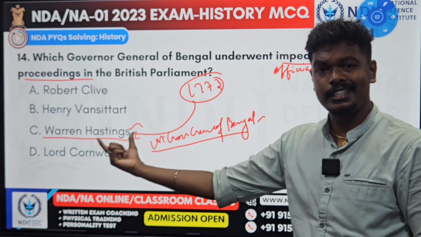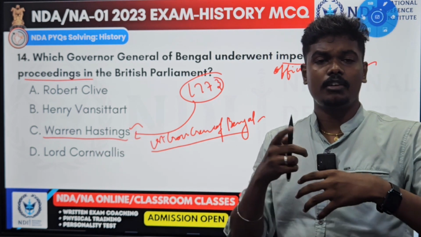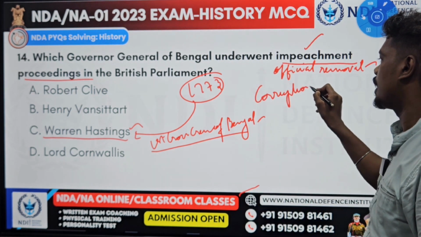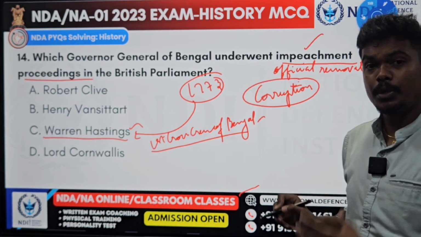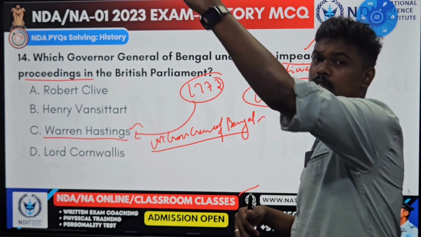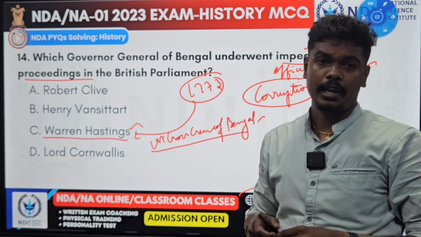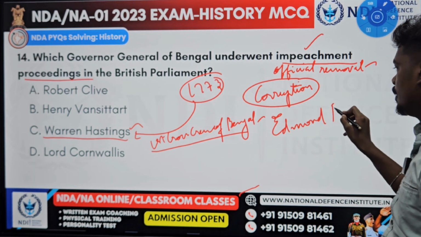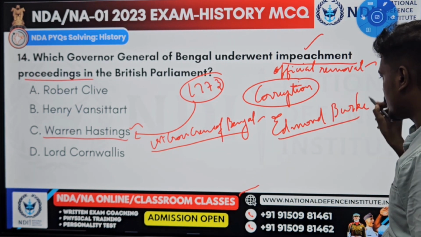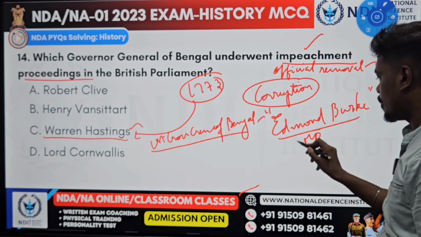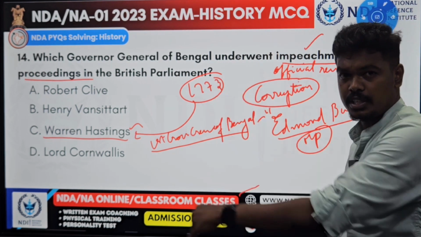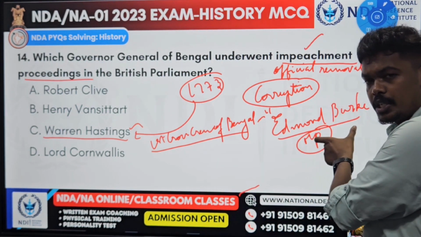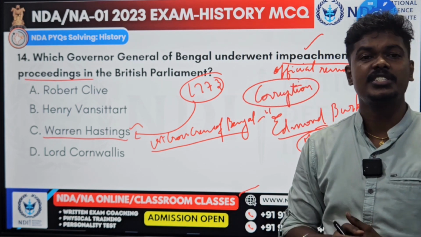And even in the Nanda Kumar case, he tainted his name. And also in the Kasijora case, a lot of maladministration and corruption started to happen during his period. Because of the corruption and mismanagement, the complaint went up to the Court of Directors and also to the British Parliament. And there is a British parliamentarian, his name is Edmund Burke. He is a British MP. Because of his initiative, Hastings resigned and came back to Britain, and in Westminster Parliament, based on the initiative of Edmund Burke, Warren Hastings was impeached officially.